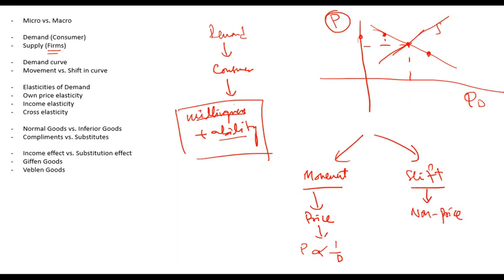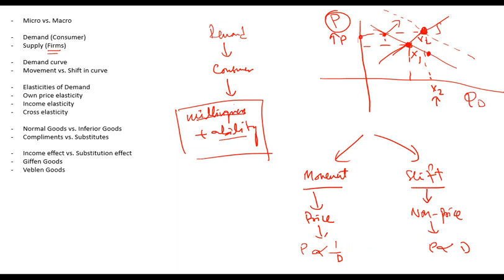Now let's say that something changes: the consumer wealth level increases, consumer disposable income increases, and demand increases. So when demand increases due to any reason other than price, the demand curve will shift. Let's say it shifts towards the right. Previously the equilibrium was x1 and now the new equilibrium will be formed at x2. At x2, demand will be higher and price will also be higher. So if demand is changing due to a shift, then price and demand will move in the same direction.